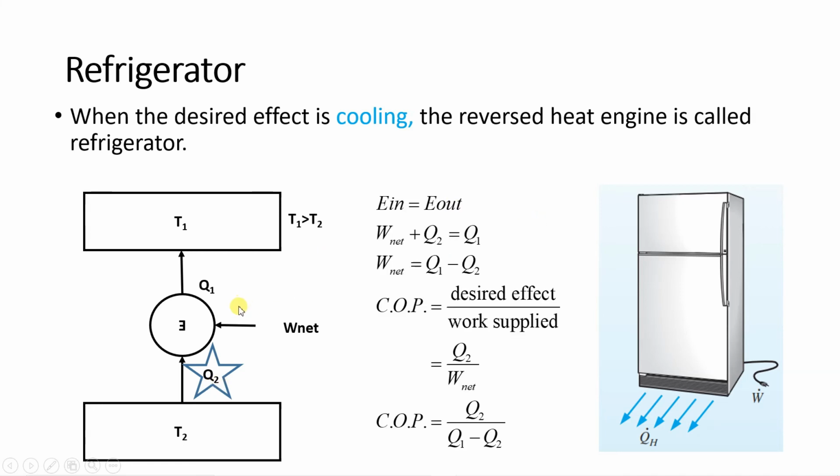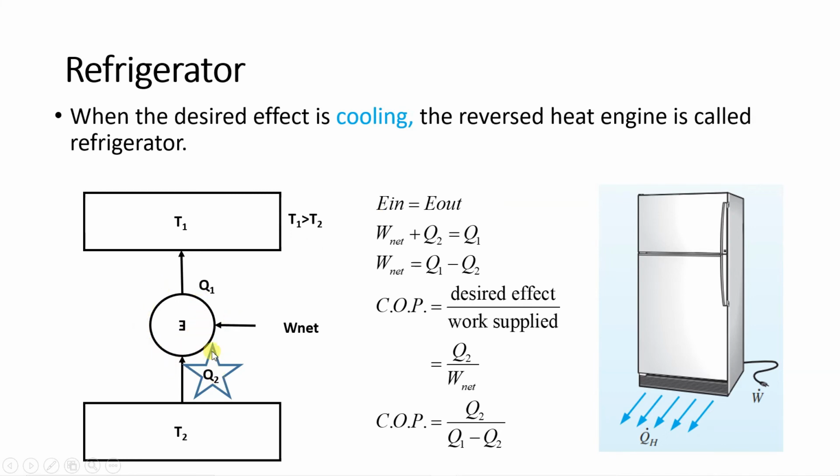So here we'll see some small calculation. We'll apply first law of thermodynamics to this refrigerator. This reversed E is what? Refrigerator. So energy in is equal to energy out according to first law of thermodynamics. Energy is conserved. So what is energy in? Just see the arrows.